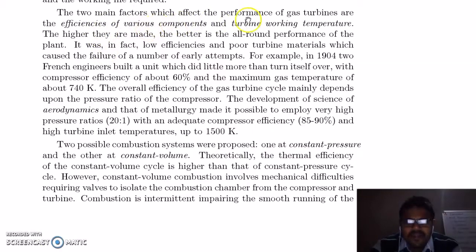Now the main factors which affect the performance of a gas turbine are the efficiencies of both the components, the compressor as well as the turbine. In the case of the compressor, we can achieve 60% efficiency and a maximum gas temperature of 740 Kelvin. This is the experiment done by a French engineer in 1904. So the overall efficiency of the gas turbine cycle mainly depends on the pressure ratio of the compressor. The development of the science of aerodynamics and that of metallurgy made it possible to employ a very high pressure ratio of 20:1 with an adequate compressor efficiency of 85 to 90% and a high turbine inlet temperature up to 1500 Kelvin.